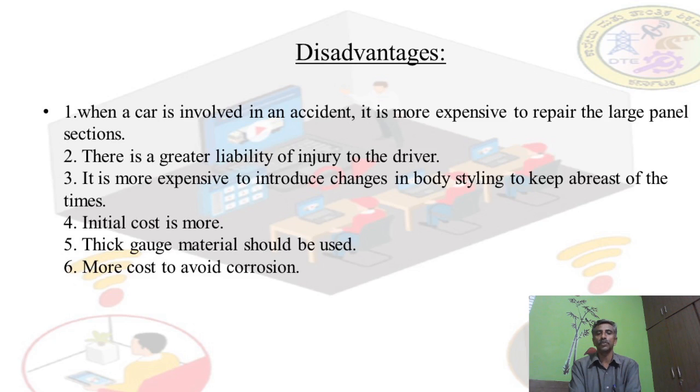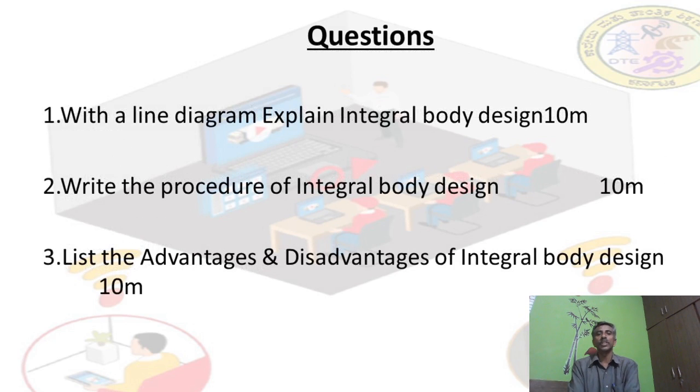Or if some parts get corrosion, the whole body will get corrosion. To avoid these things, good quality material should be used for the body manufacturing. See, these are all the disadvantages.